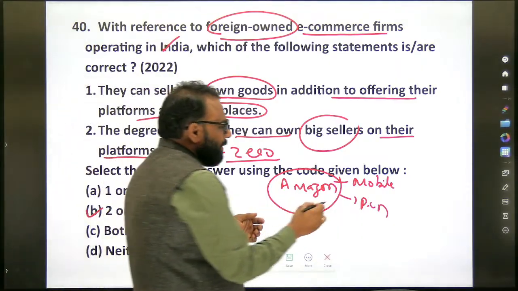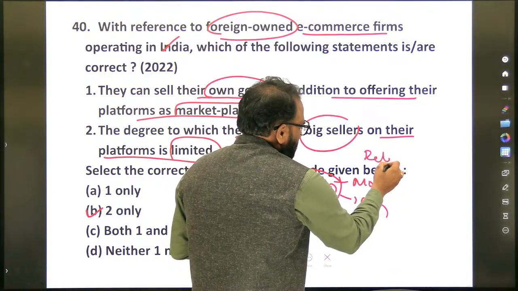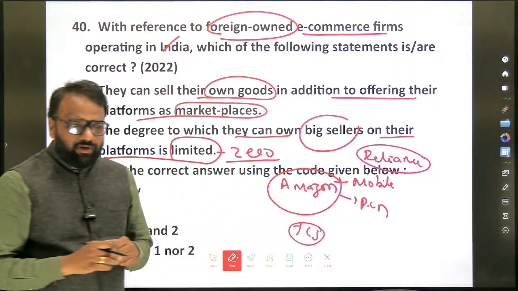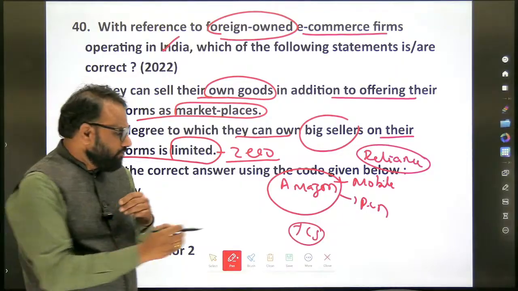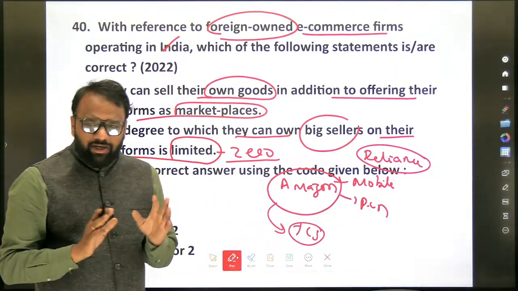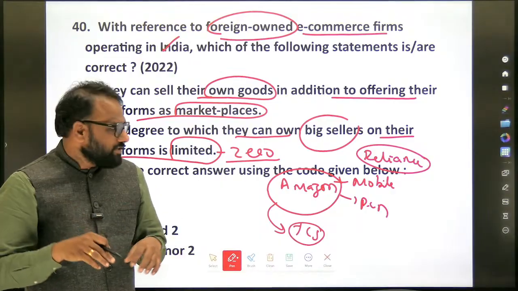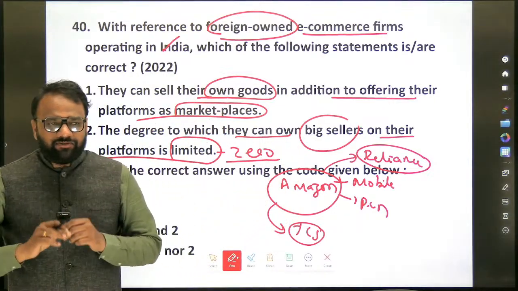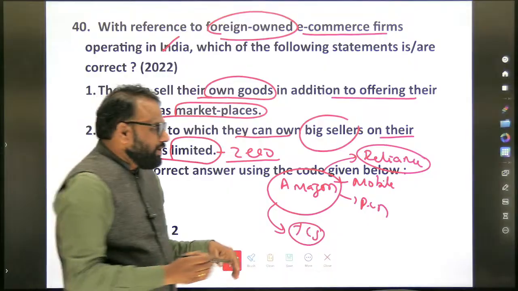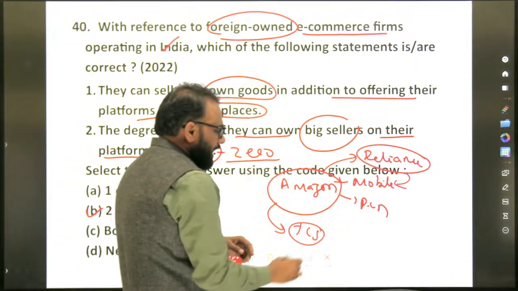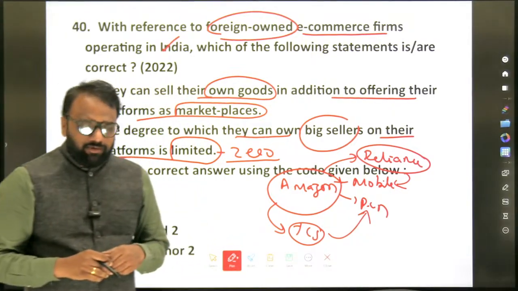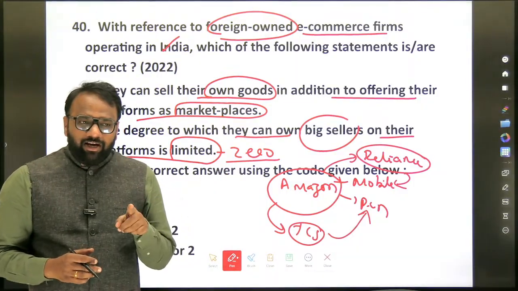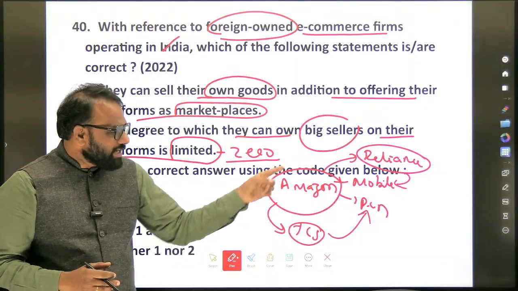Now, let's assume the mobile manufacturer, Reliance. One more, TCS. I have just taken a few examples. Can Amazon purchase a few shares of TCS? Yes, it can purchase some shares of TCS, it can have a stake in TCS. Similarly, can Amazon purchase shares of Reliance? Yes, it can have a stake in Reliance as well. Now, let's assume Reliance has some mobile products and TCS has pen products. Amazon can sell pens as well as mobile phones. But can Amazon sell TCS pens and Reliance mobiles?